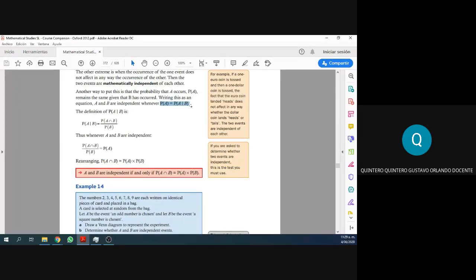The probability of one condition is the same as the one without the condition. Look, A given that B is the same as just A. If this happens, then the events are independent as well. Now, which one do you choose? That is up to you. I prefer to go with this one. Maybe if you guys do exercises, you'll see why this one is a lot easier to do. All right?